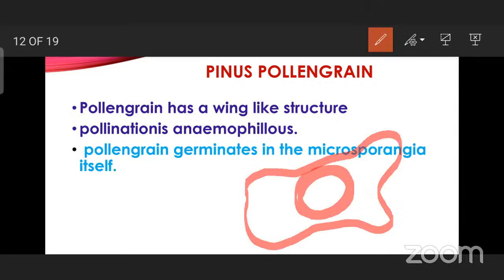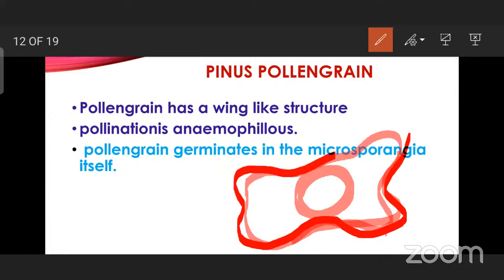Exine will be somewhat wing-like, stretched. It is for getting carried with the air. It will be helping for pollination by wind. Anemophilous pollination means pollination by wind. This is a form which will be having a wing-like structure.